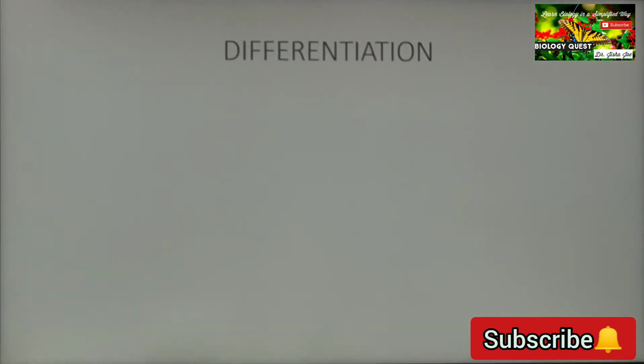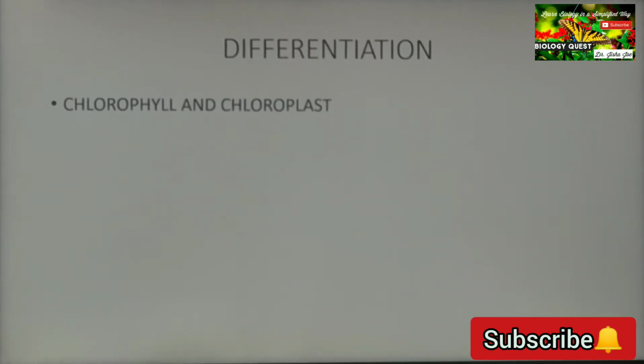Moving on to the differentiation type questions. Difference between chlorophyll and chloroplast. Chlorophyll is the green color pigment that is present on the walls of the thylakoids in the chloroplast, whereas chloroplasts are the cell organelles that are present in the mesophyll cells of the leaf.